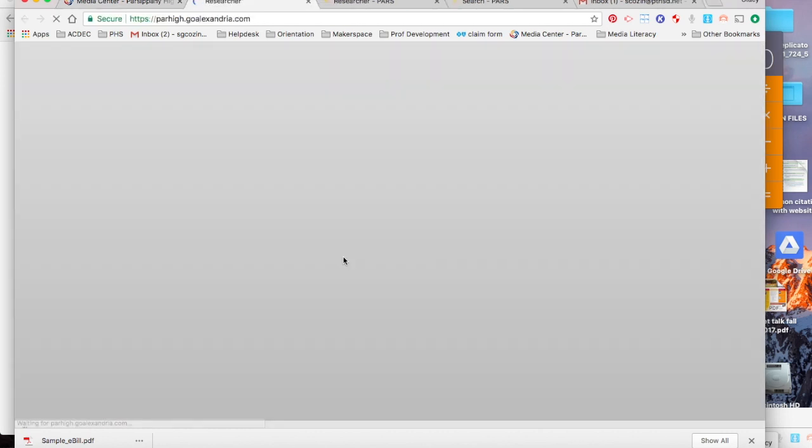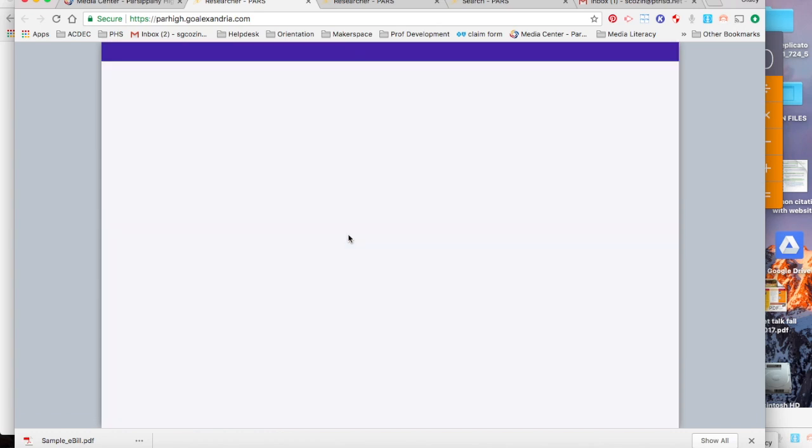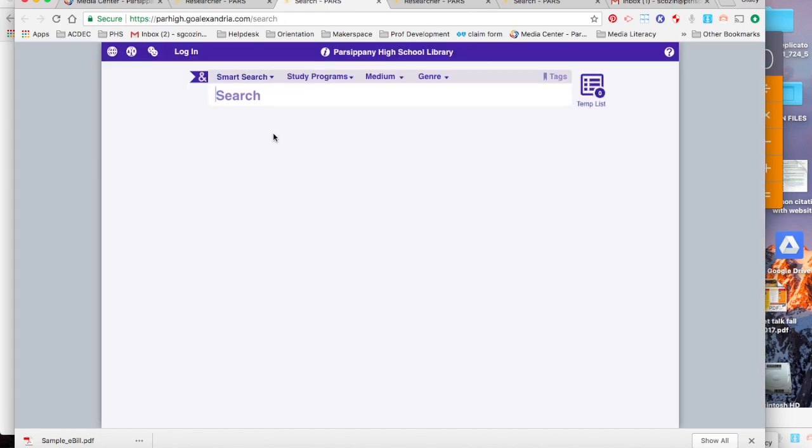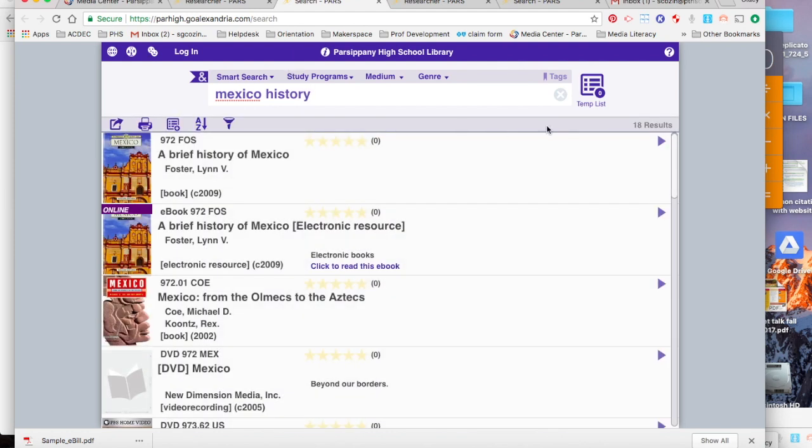The library catalog is where you can see if we have a particular book in the Media Center and where on the shelves it is located. You can find a book by typing in keywords, title, author, or subject. So let's type in the keywords, Mexico history. You can see we have 18 results.